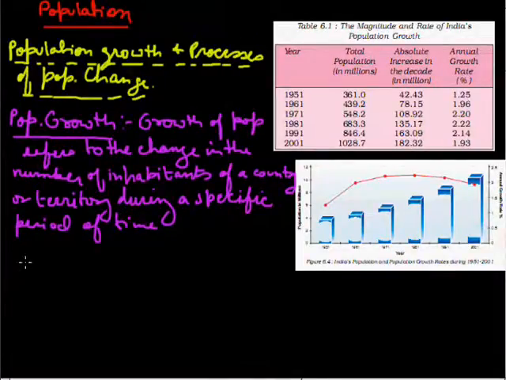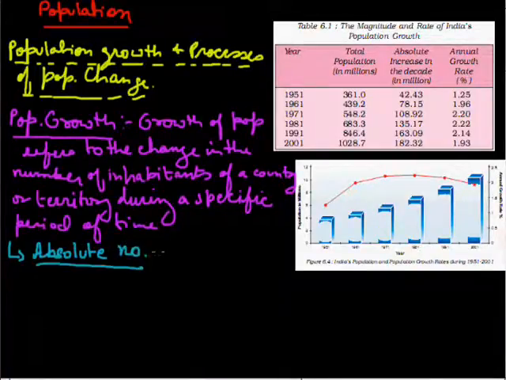Here the population growth is counted by two terms. The first is the absolute numbers. The absolute number is the number added each year or decade, the magnitude of increase in the population, means the number of people increased in a particular period of time. That is the absolute number of growth in population.